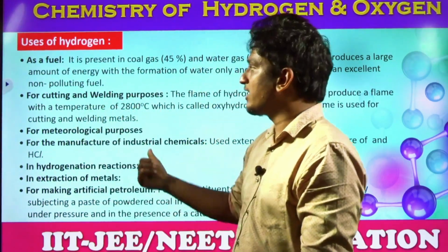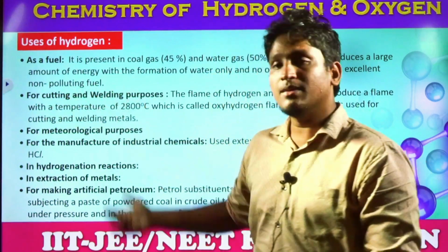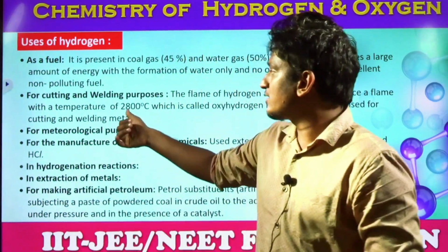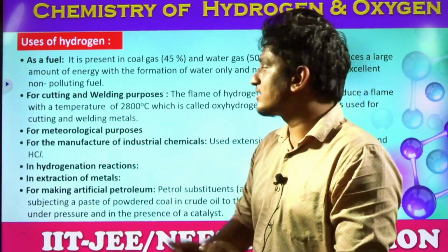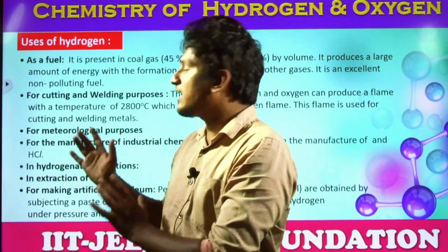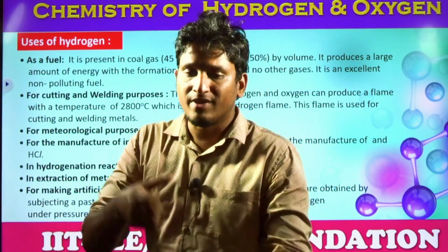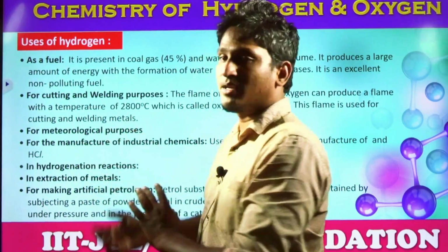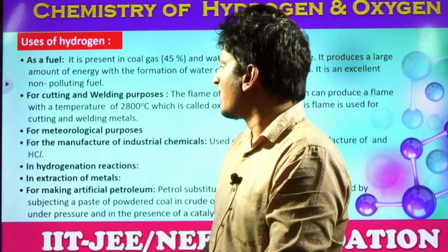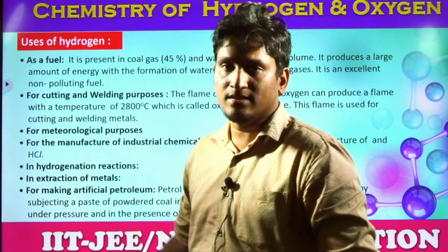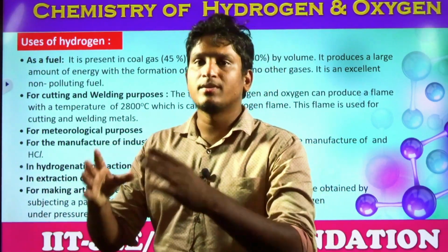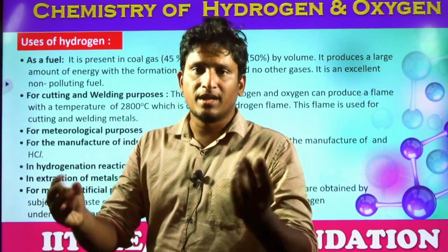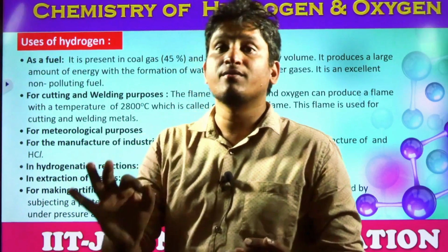So it's a cleaner fuel, students, and it is also used for cutting and welding. Why? Because when the flame of hydrogen and oxygen combine together, it produces a temperature of around 2800 degrees Celsius, called the oxyhydrogen flame. It is used for cutting and welding. Why? Because for welding we need to melt the metal or not. So this flame is used, and there we use hydrogen. And for meteorological purposes, to monitor weather conditions, we use hydrogen, as well as for the manufacturing of industrial chemicals like HCl, ammonia, urea. Hydrocarbons, plastics, synthetic fibers, PVC, all contain hydrogen along with carbon, students.